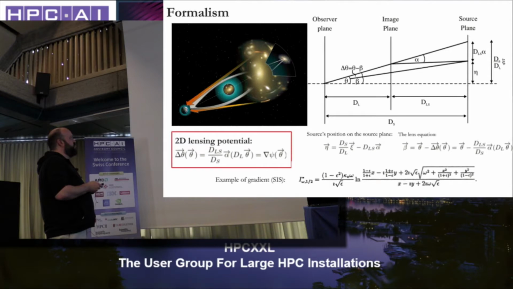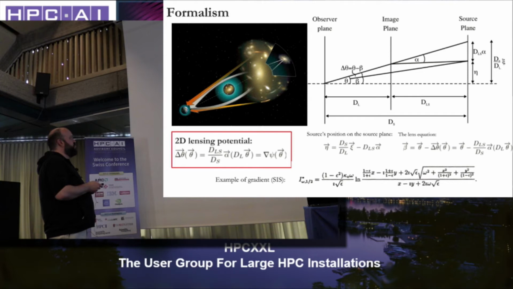This is standard trigonometry, and you can derive the 2D lensing potential, which describes the characteristics of the lenses, and you compute the variation of the angle with the gradient. One example of such a gradient is given by this equation. We have to evaluate this a lot.